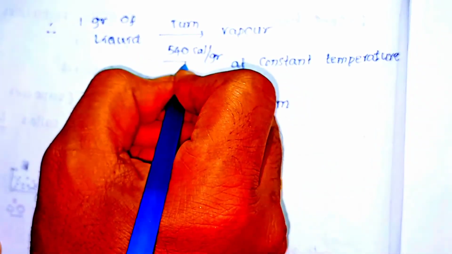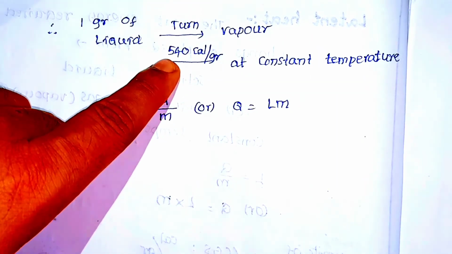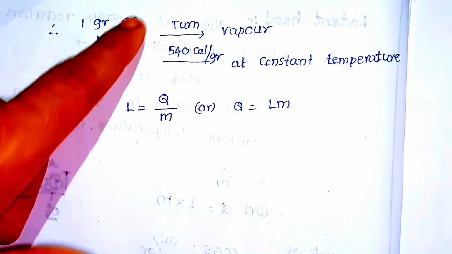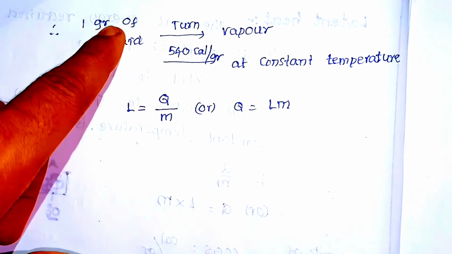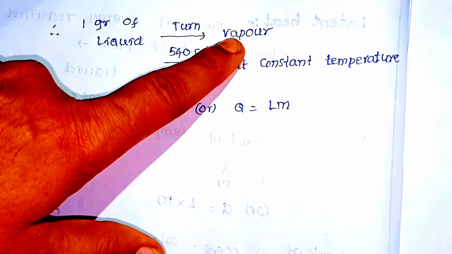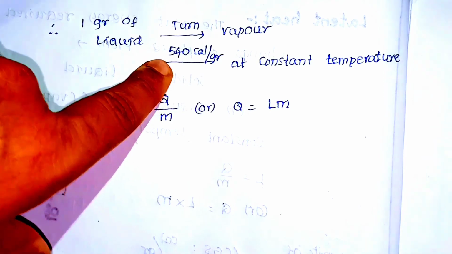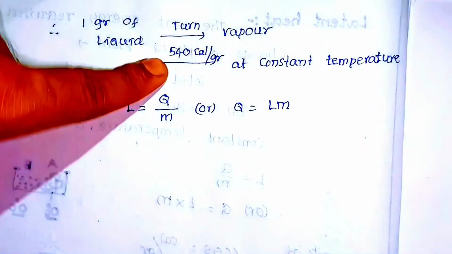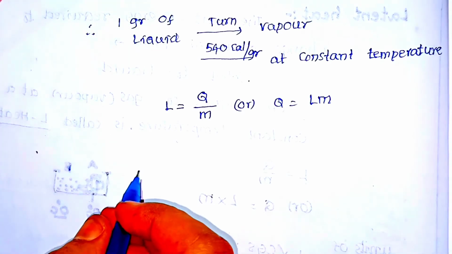It is the value of latent heat of evaporation. 540 calorie per gram is the heat energy required for 1 gram of liquid to turn into vapor at a constant temperature. It is the latent heat of evaporation value. So this is the concept of latent heat.